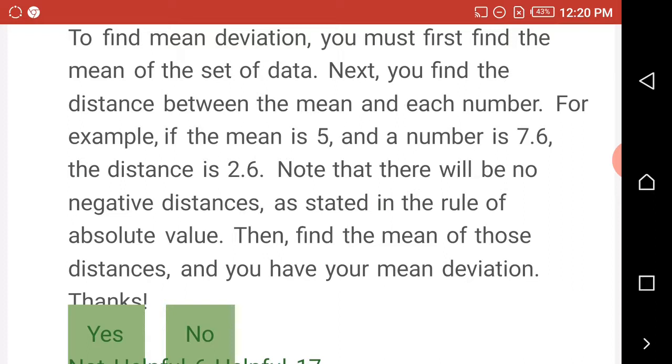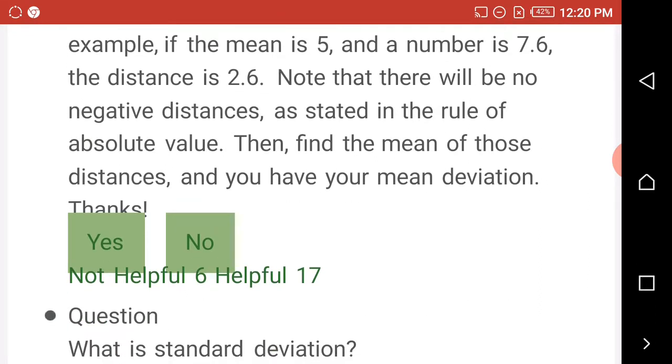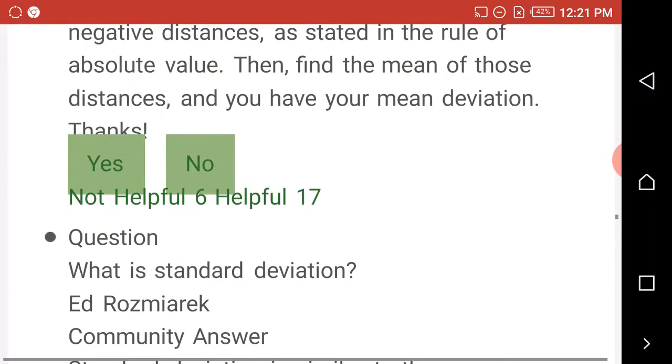For example, if the mean is 5 and a number is 7.6, the distance is 2.6. Note that there will be no negative distance, as stated in the rule of the absolute value. Then find the mean of these distances and you have your mean deviation.